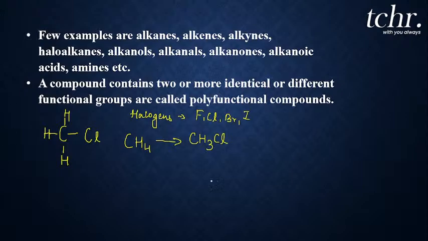Not only a simple example I've given. For example, C2H6 is ethane, what I do, if I replace any one of the hydrogen atoms with halogen, for example, C2H5Br. So C2H5Br, I call it bromoethane. So this is a haloalkane compound. So this is one kind of organic compound you all have to know.